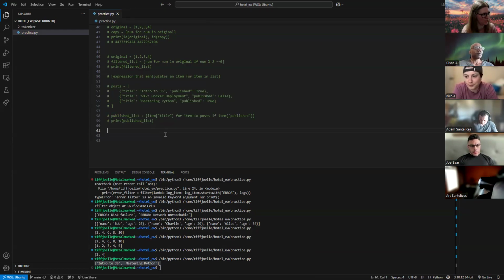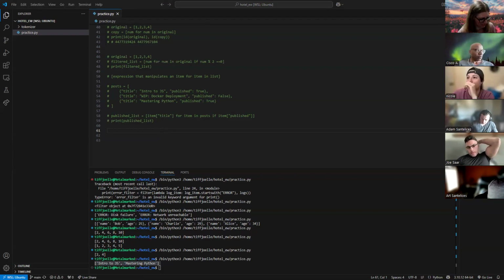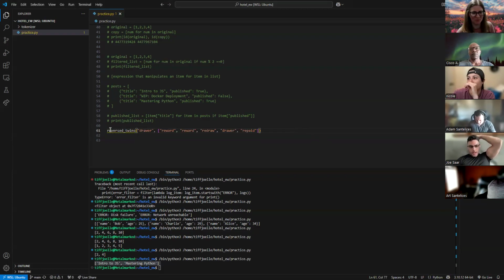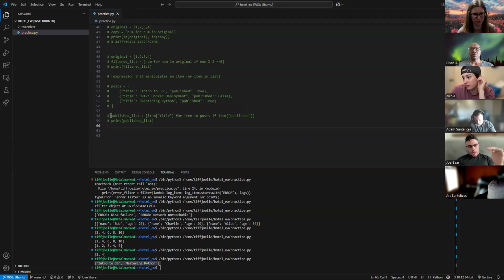Okay, so now I'm going to be given a long list of words here. I have a stupid question here. No stupid questions. I'm just not fully tracking. When you're putting item, in line 58, publish list equals item title, is each line there in the dictionary an item?